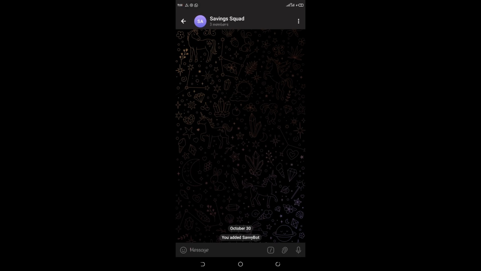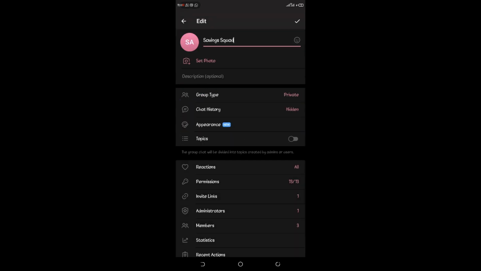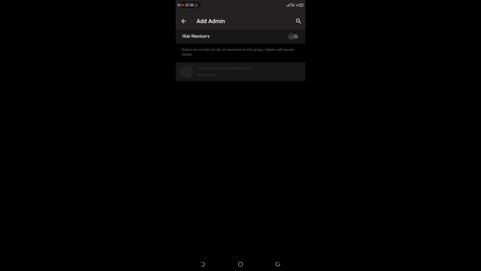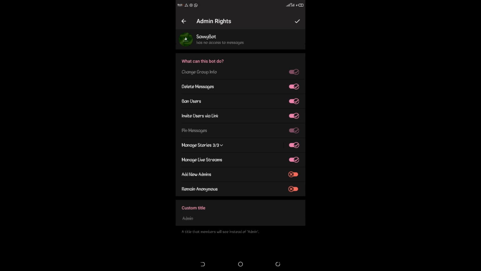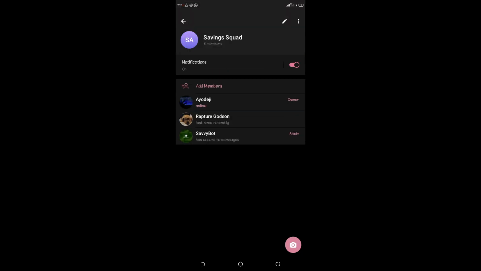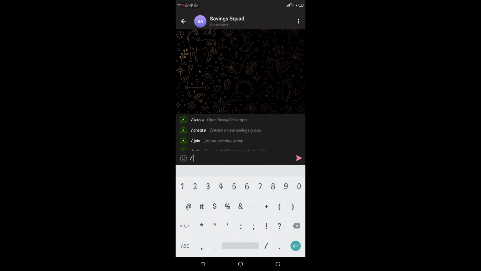So after adding the bot as a member to the group, the next thing to do is to make the bot an admin. So I will click on this, click on administrators, then add admin. So for this, we are adding the bot as an admin to Squad. So now I am adding the Savvy bot as an admin to the group. Okay. Now after adding the Savvy bot as an admin, this should work incoming here.